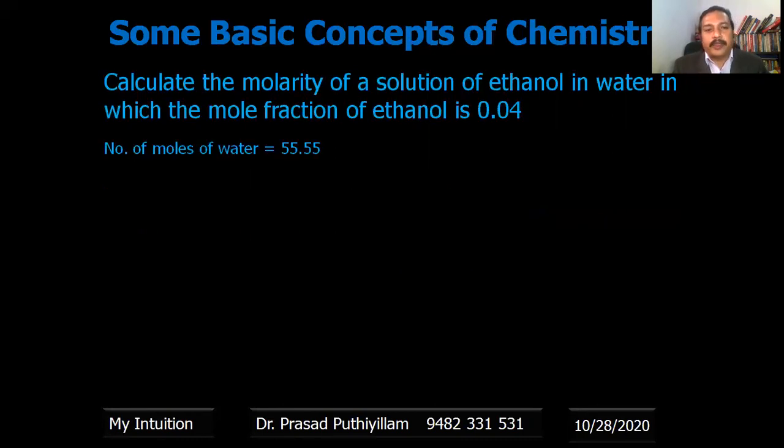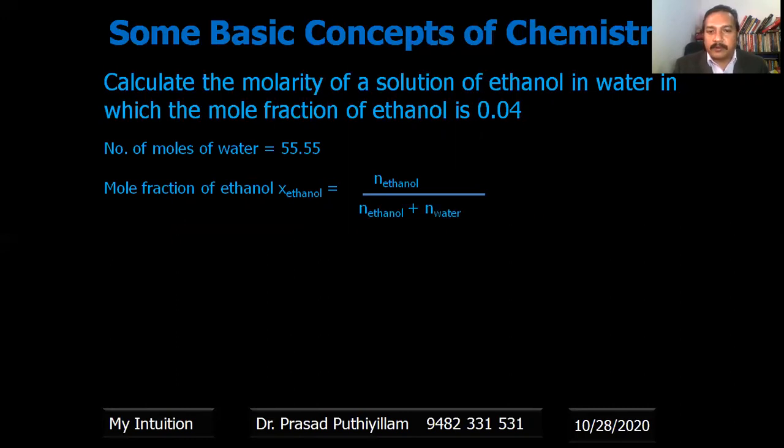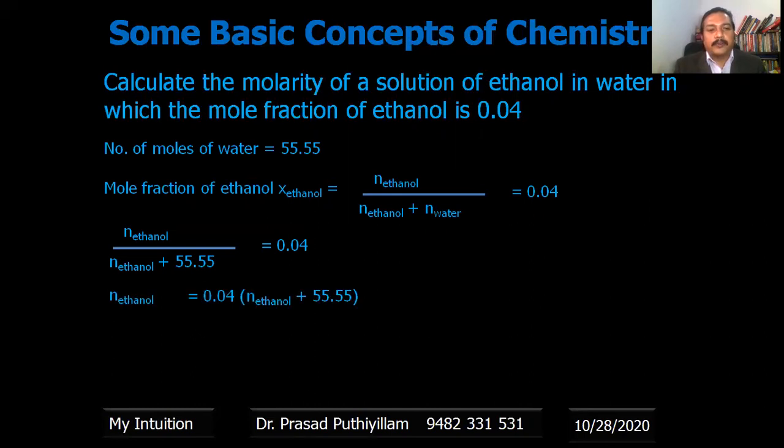Therefore, we have 55.55 as the number of moles of water, and the mole fraction of ethanol is the number of moles of ethanol upon number of moles of ethanol plus number of moles of water, which has the value 0.04. Rewriting it, that is 0.04. Now taking n ethanol plus 55.55 to the right hand side, it becomes 0.04 multiplied by (n ethanol plus 55.55). Now opening the bracket, it becomes 0.04 n ethanol plus 0.04 multiplied by 55.55.